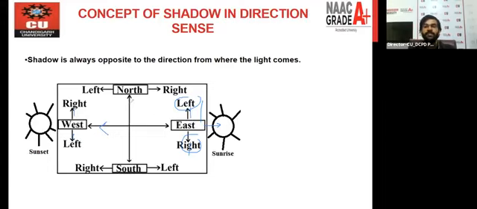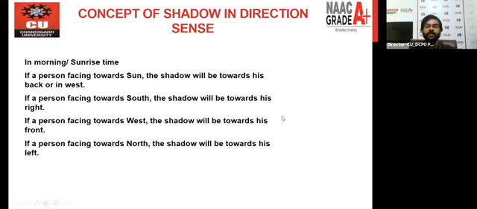Okay. So let's say if you are looking toward the north, definitely your left is on that side and your right is on that side. If you're looking on that side, then left is on this side and right is on this side, right? So this is the scenario that we have to use in each and every question of direction sense. So let's take more concepts from this chapter. Like I have mentioned at the first slide, we have to discuss four concepts, and I have mentioned all four concepts at the starting. So first we are taking the concept directly.